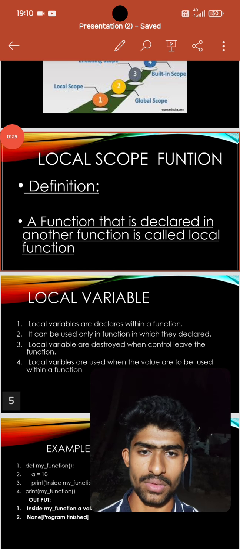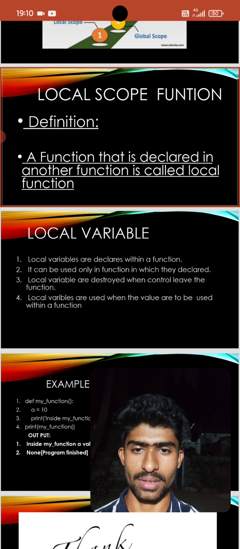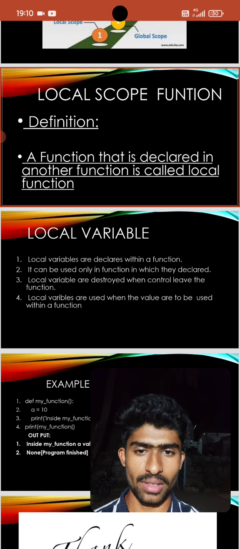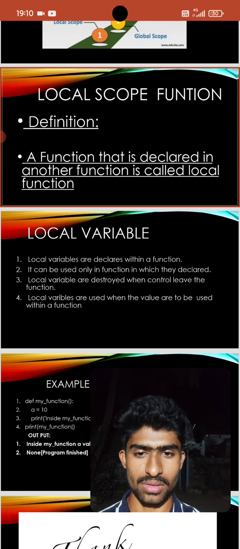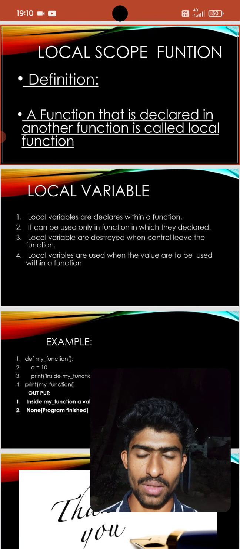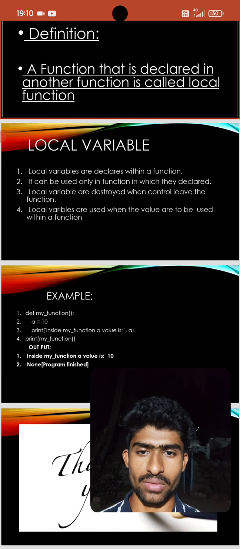Local scope: we are discussing the definition. A function that is declared in another function is called a local function. Repeating once again, a function that is declared in another function is called a local scope or local function. Local scope is also known as local variables, and there are four important points about local variables or local scope.